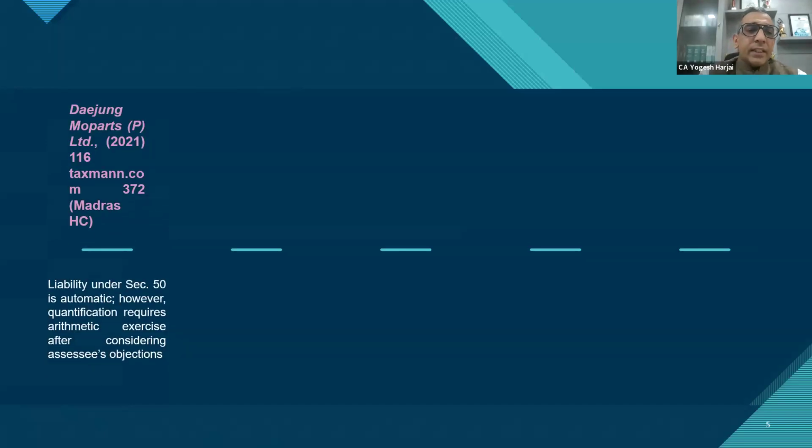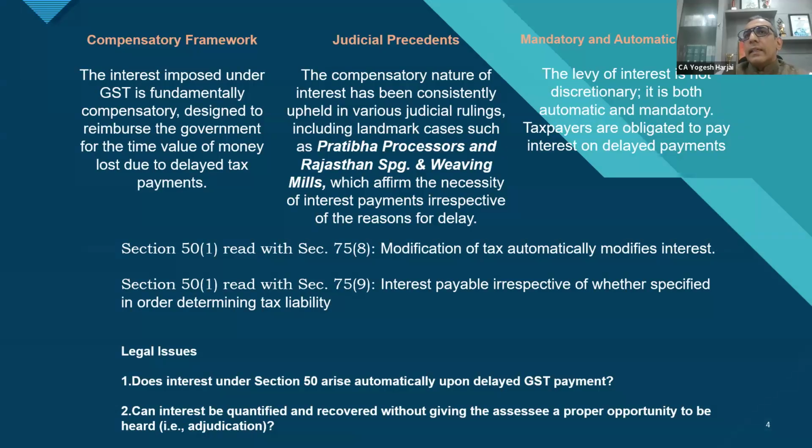Dejang Mopars Limited, Madras High Court. Courts have regularly said about this that the liability for payment of tax is automatic. You cannot deny the liability to pay. However, the quantification requires an opportunity of being heard. If there is any dispute, any objection that the assessee may have, that the professional representing the assessee may have, that has to be heard. It has to be accounted for. Only then can the order be passed.